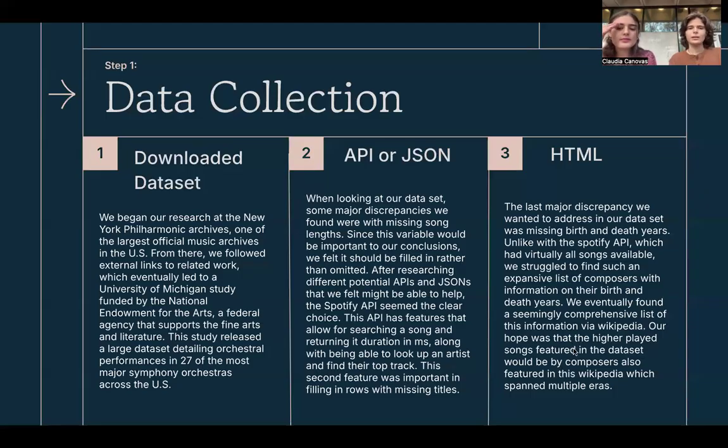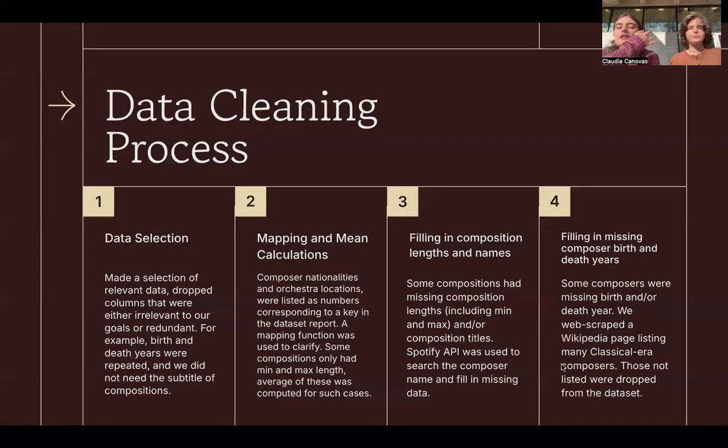So the first step was data collection. Our data set that we found was through a study done at the University of Michigan, funded by the National Endowment for the Arts. Some inconsistencies that we wanted to fill in required using the Spotify API and then using a Wikipedia page that had composers' birth and death years as an HTML. And for the data cleaning process, it mainly consisted of selecting what data we wanted, carrying out some mapping and mean calculations, and then filling in missing lengths and names with Spotify API, and then filling in missing birth and death years with the Wikipedia.